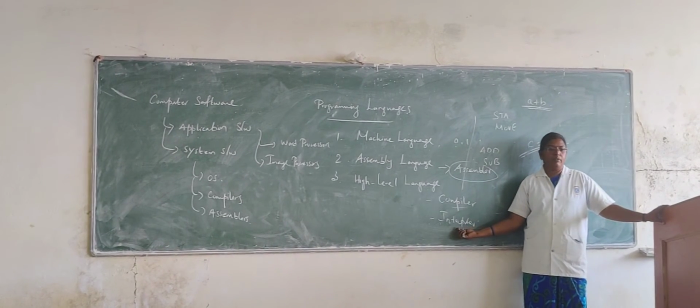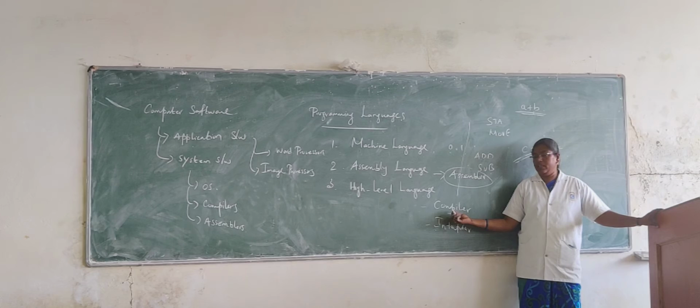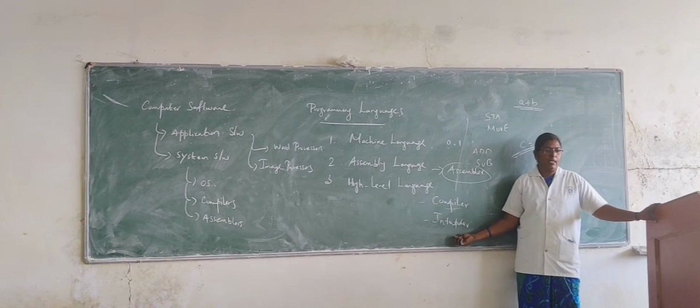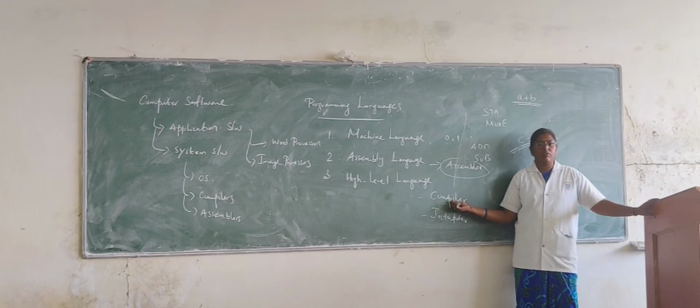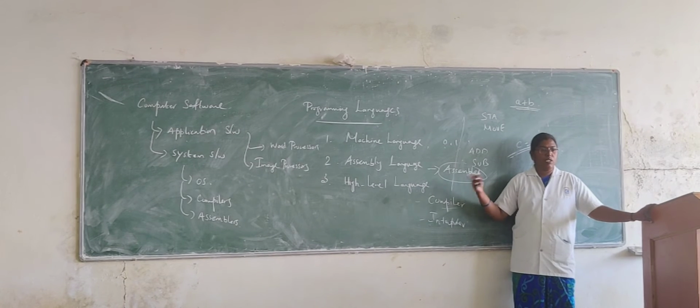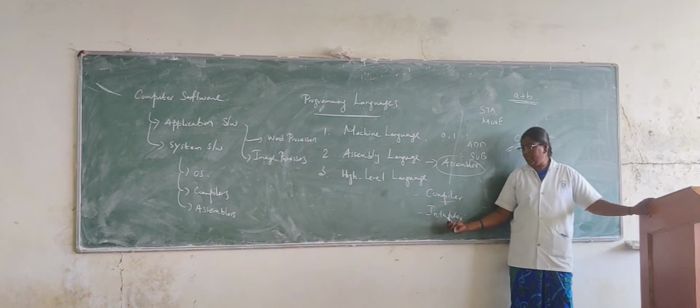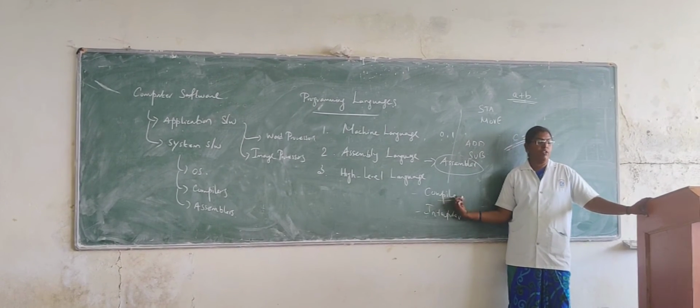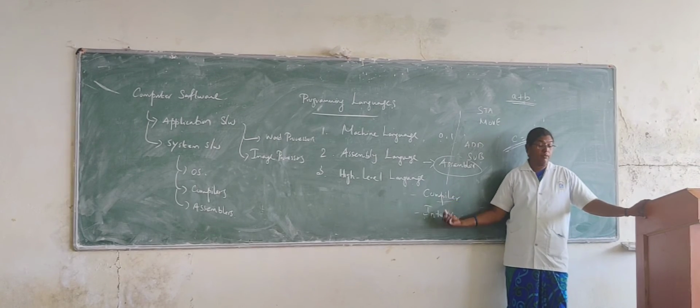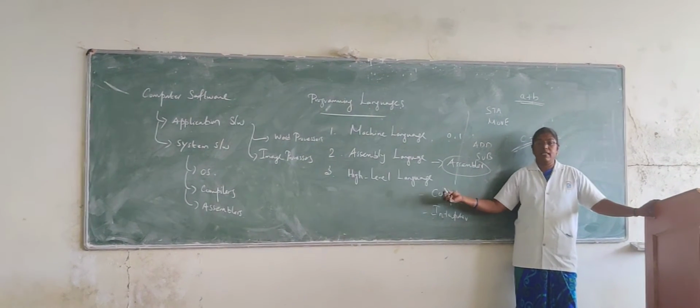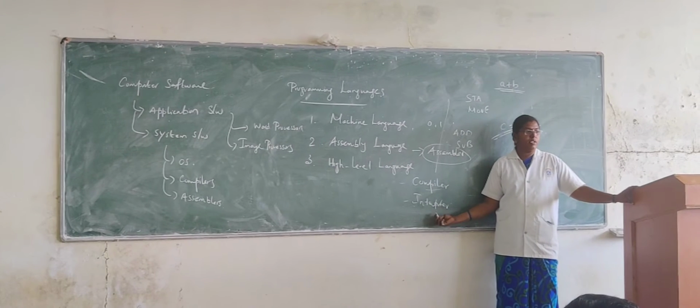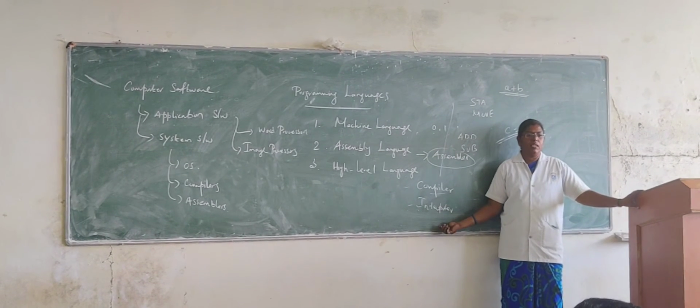So this is the main difference between the compiler and the interpreter. The compiler converts the high level language into machine language in one step, but the interpreter converts it step by step.